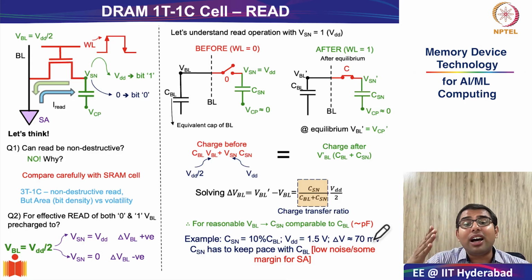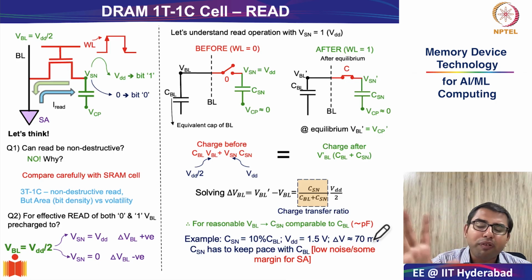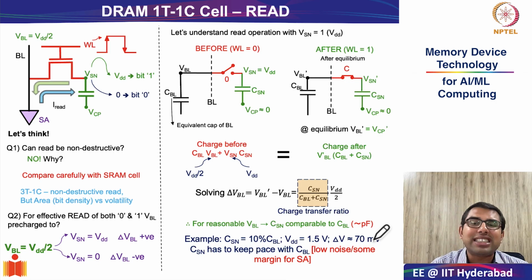Why will this be a challenge? Remember your textbook formula for capacitance: capacitance is equal to epsilon naught epsilon r A by D, where A is the area of the capacitor and D is the distance between the plates of the parallel plate capacitor.